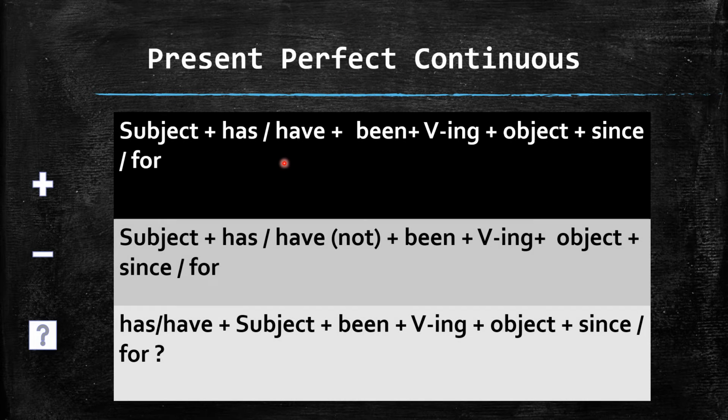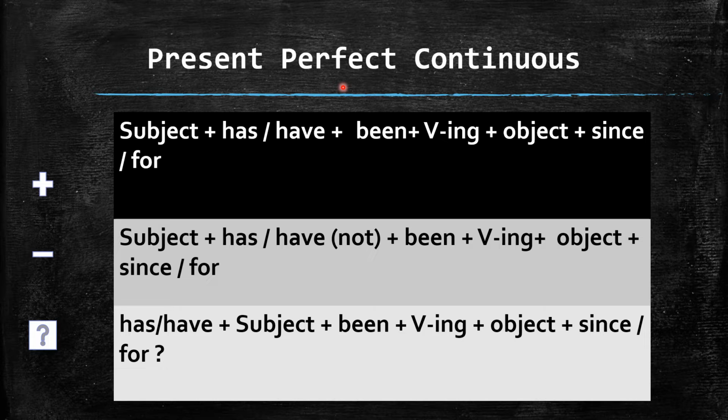Viewers, as you all know, in the first step we used to discuss the formation in the positive form. So in present perfect continuous, as we already know, this is the mixture of perfect and continuous tense. So here we will find out how they have played their role in the formation. In the positive form we already know that subject comes first. So this first thing is clear. Now the next thing, look at that perfect.